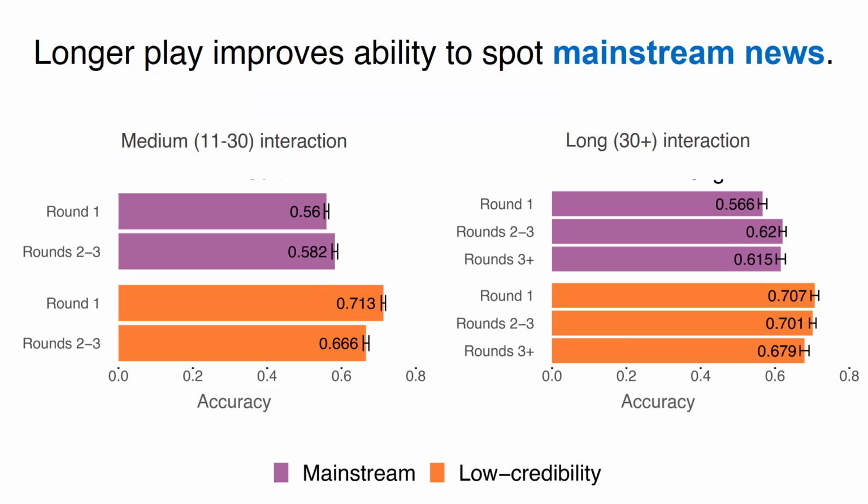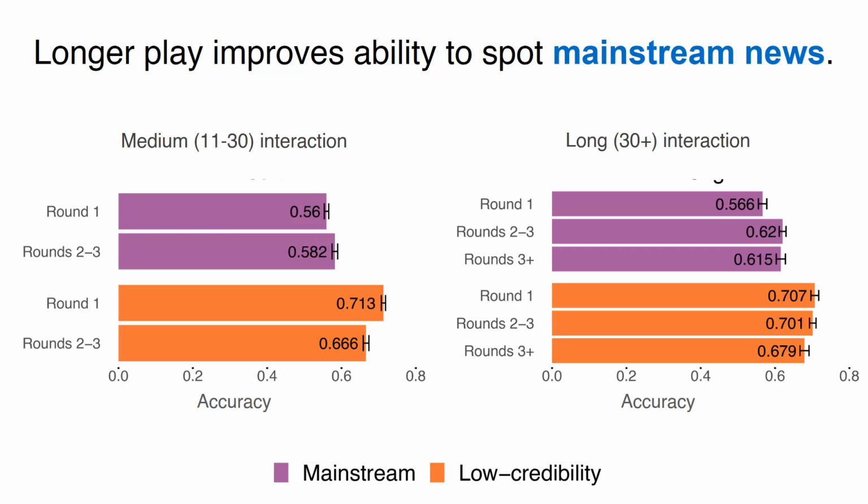To understand whether those who proceeded to play more than one round experienced a learning effect, we binned interactions for the medium and long player groups into those representing the first round, those included in rounds 2 and 3, and those for rounds 4 and higher. Since those in the medium player group played either 2 or 3 rounds, that group contained 2 bins, while the long player group contained 3 bins, because players in this group played more than 3 rounds.